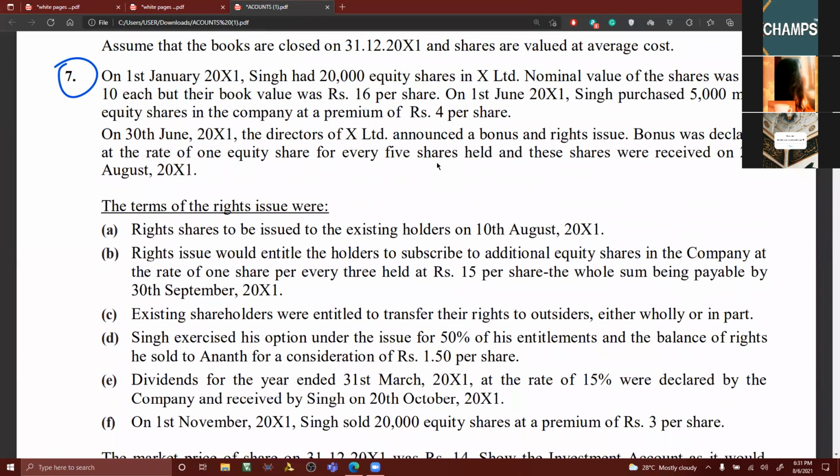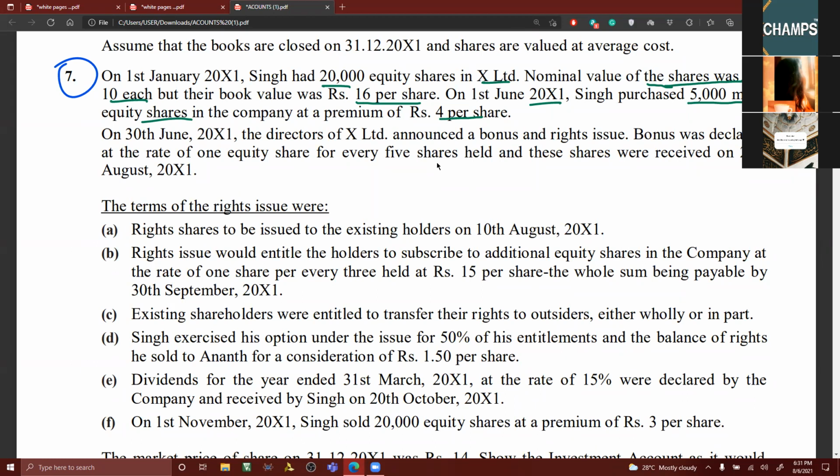On 1st January 2011, Singh had 20,000 equity shares of X Limited. Nominal value of the shares was rupees 10 each, but their book value was 16 rupees per share. On 1st June 11, Singh purchased 5,000 more equity shares in the company at a premium of rupees 4 per share. We are having opening balance and also purchase of shares.